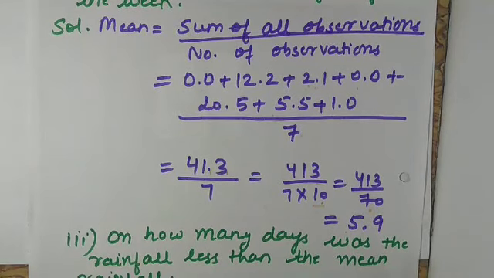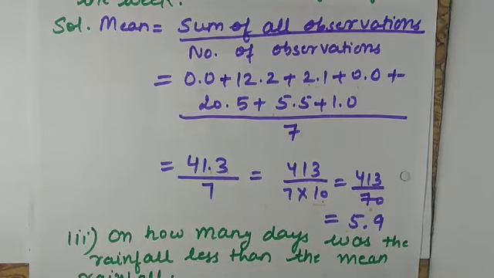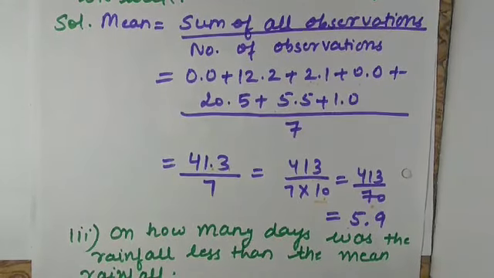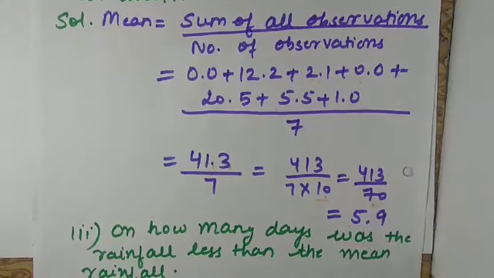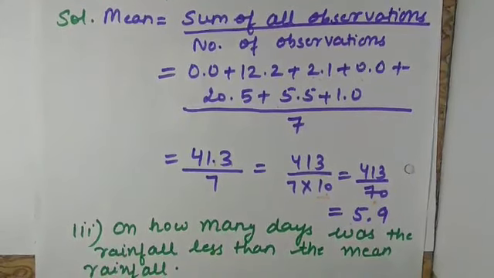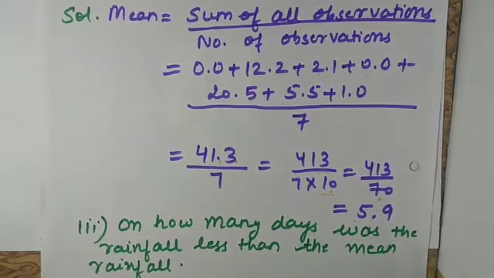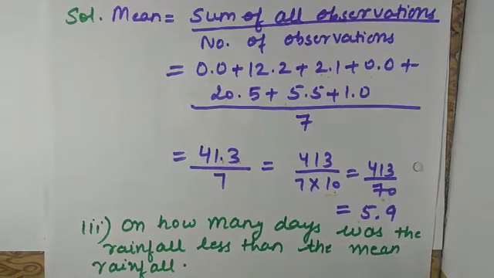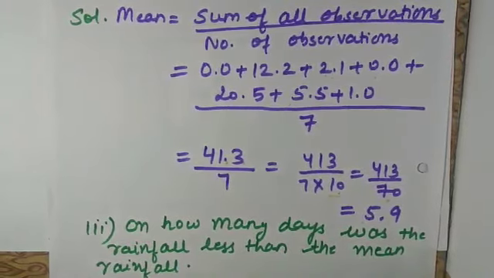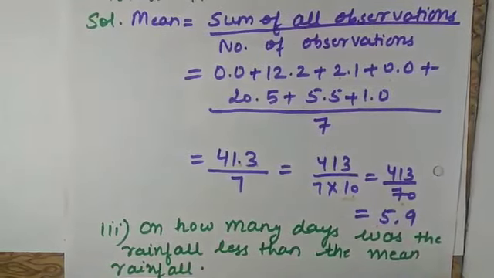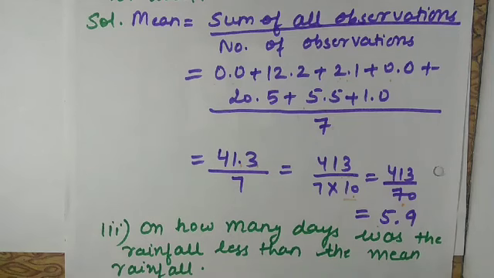How will you calculate median? We have two cases: when the number of observations is odd and when the number of observations is even. In the case of odd, the (n plus 1) by 2th observation will give you the median. And in the case of an even number of observations, the median equals the (n by 2)th observation plus the (n by 2 plus 1)th observation, whole divided by 2. So this is what we have learned in lecture 2.